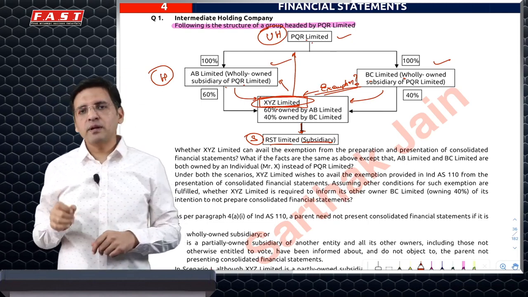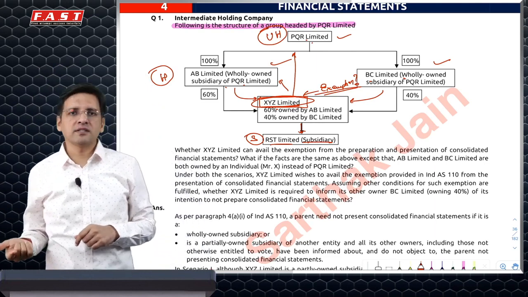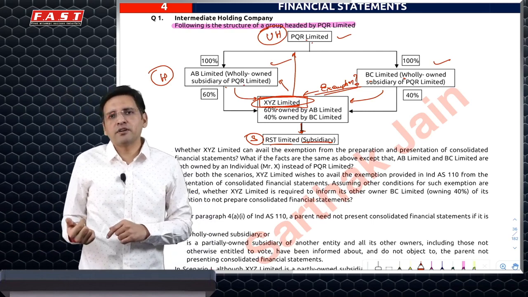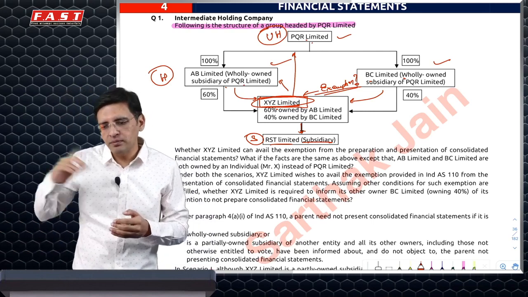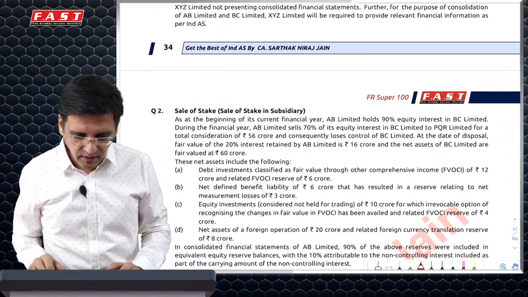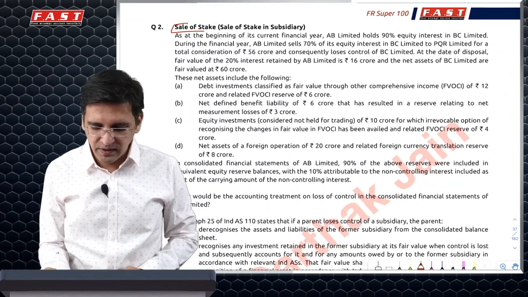But then the question says, if PQR Limited was an individual and not a company, then it would not be preparing consolidated financial statements as per Ind AS. Then AB would be preparing, but I am not a 100% subsidiary of AB. Then to get the exemption, I'll have to communicate to BC. And if BC, the other shareholders, have no objection, I may not prepare consolidated financial statements and avail that exemption. That's basically what the point is.